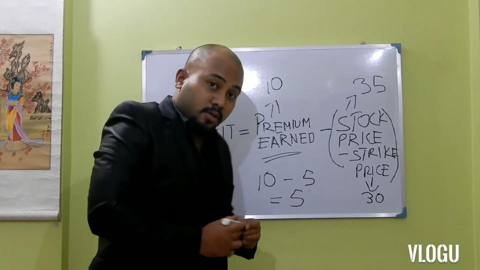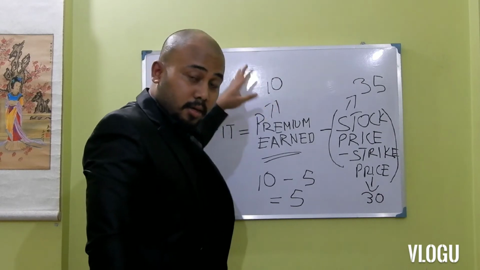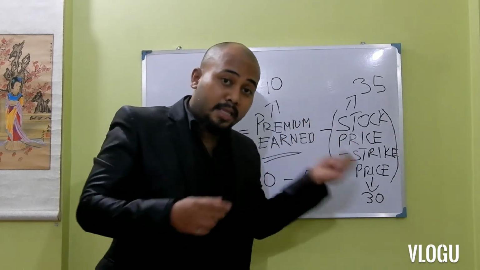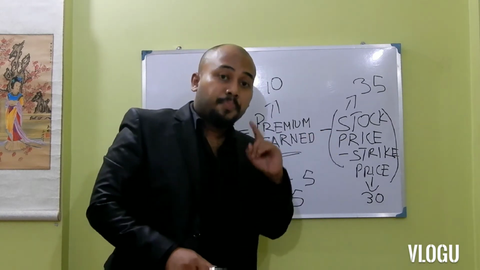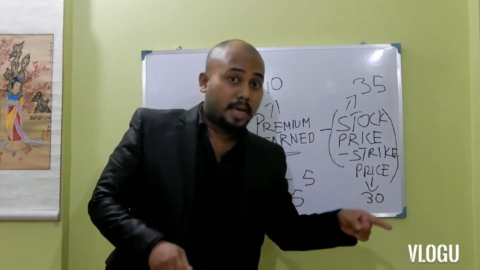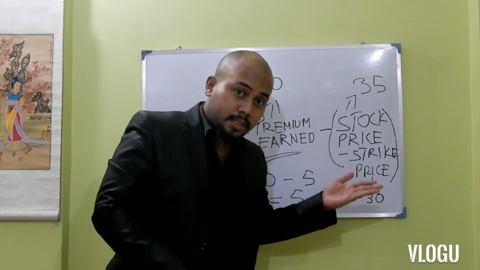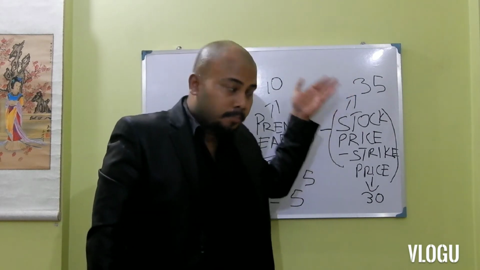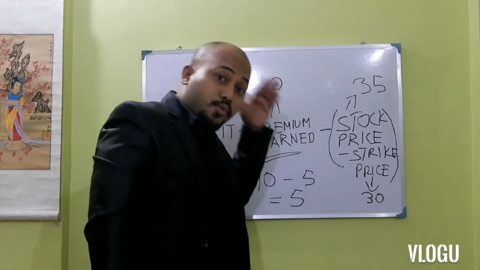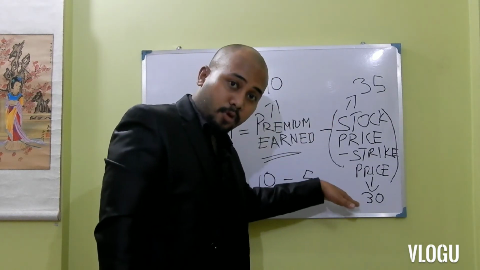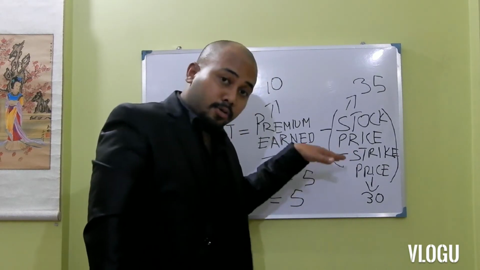Clear? So the option writer would have earned the entire 10 if the price of the pen in the market would have stayed at 30 or below 30, because then the option buyer would not have exercised the option. But as the price of the pen has increased, it has moved to 35. So the option buyer will now exercise the option because he will try to buy the pen at 30 from the option seller. So he is asking the option seller to sell at 30.